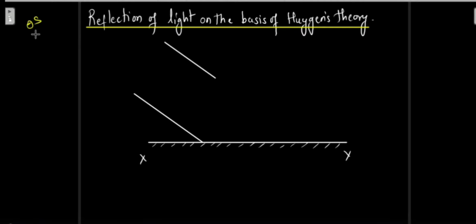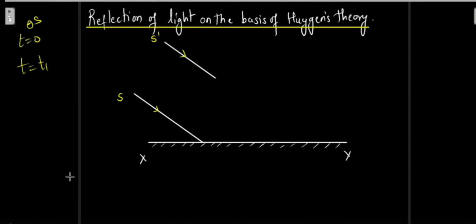The two rays are coming from t equal to 0, and at some time t1 this ray has already reached the reflecting surface xy, and this ray has reached over here at this point. So these rays are S and S dash. S has reached the reflecting surface and S dash has reached over here. Let me draw the arrows.